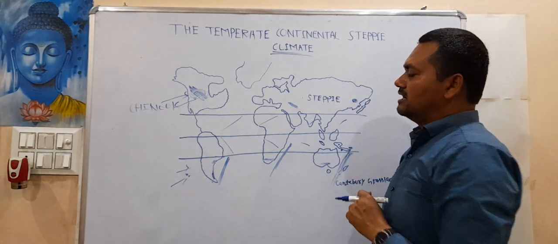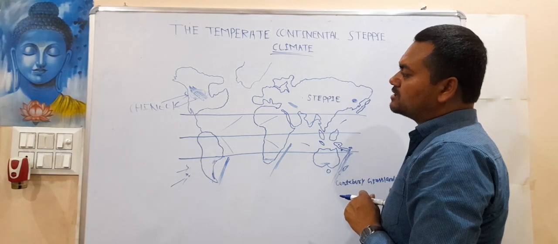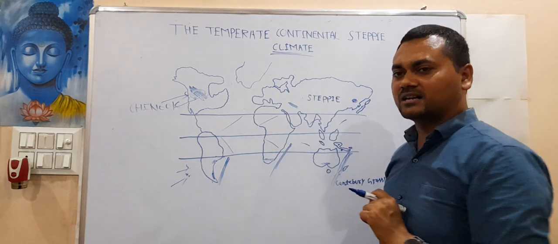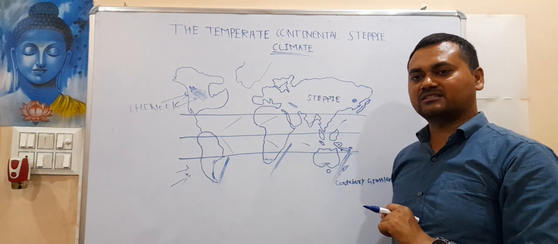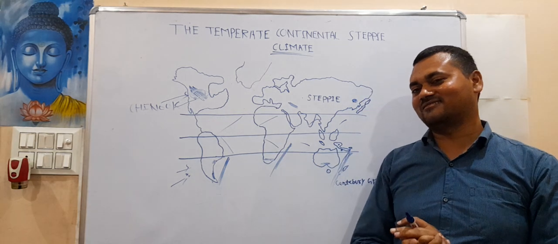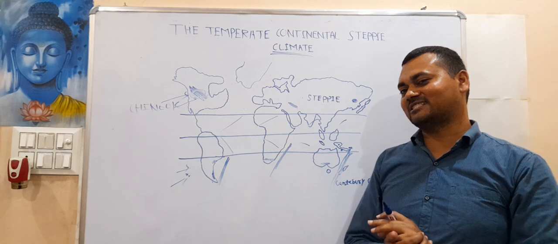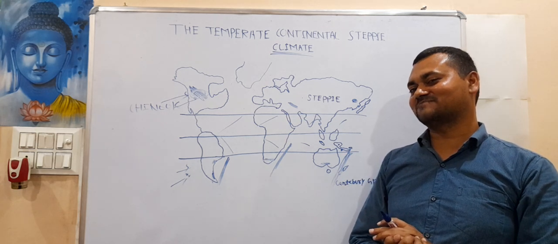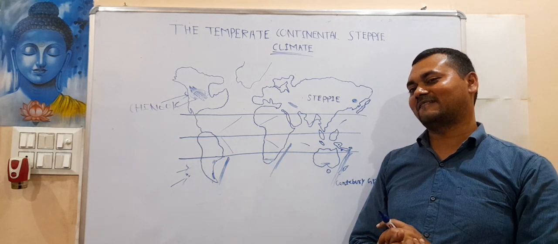Okay. Other than this, if you compare the grasses, the steppe grass, which has various names, what do you think? One grass is called savanna, and the other is steppe. Which is more nutritious? Savanna.